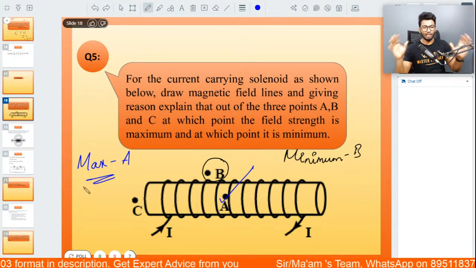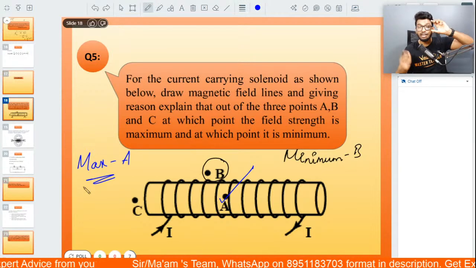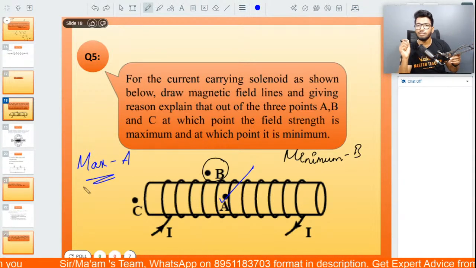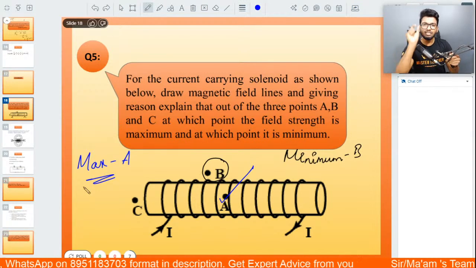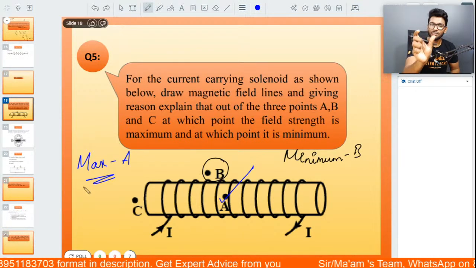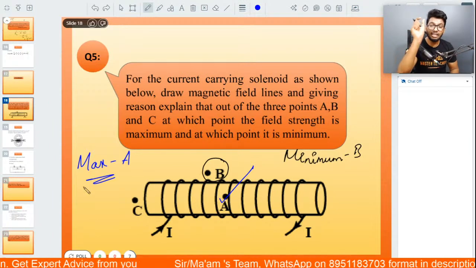So I'll just tell you one thing, people. Listen carefully. This is very, very important. Something that I didn't mention yesterday, but I'm going to mention now. So listen very, very carefully. Please cut this part and send it to your friends. So whoever has confusion in this part, please let them know.